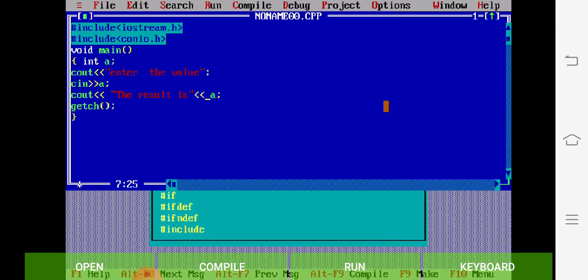Okay, so see, cout the result is, and I have to display my variable a. Okay, so I'm just going to the run option.